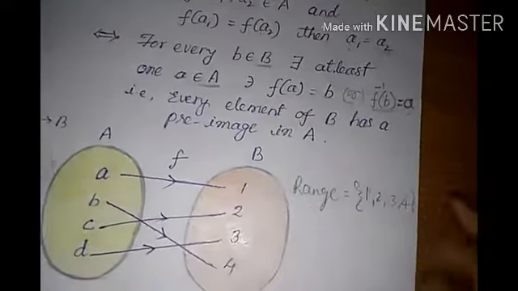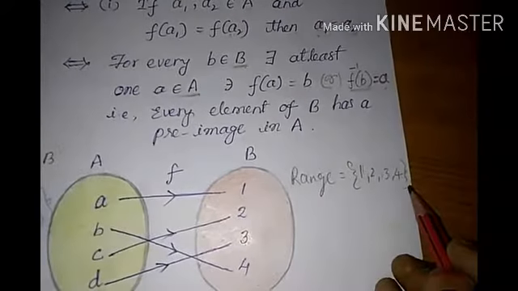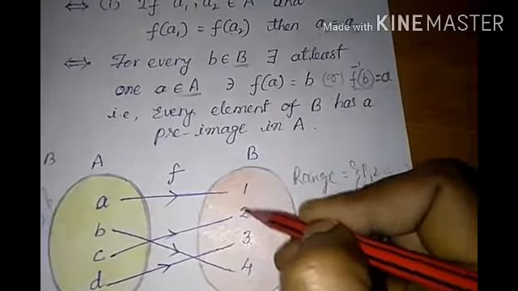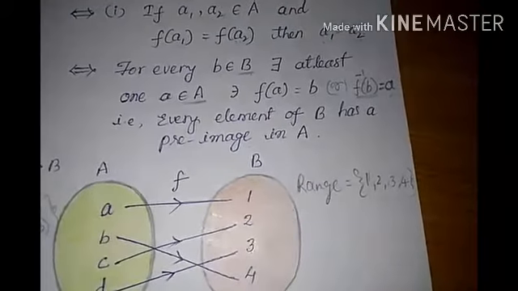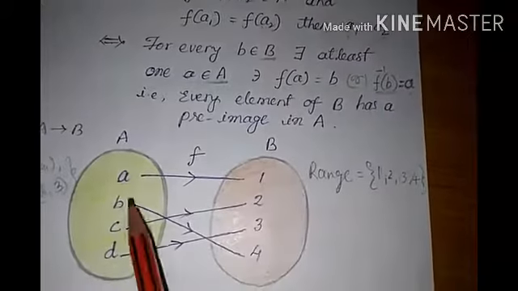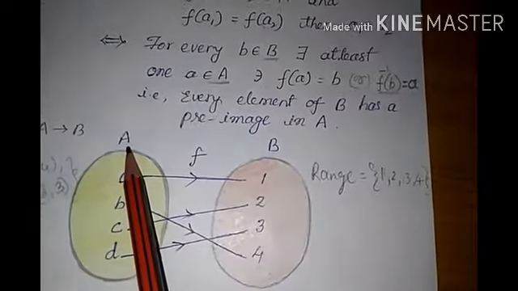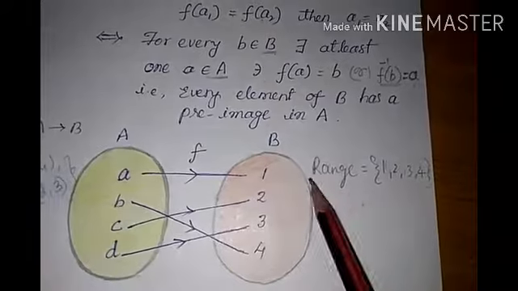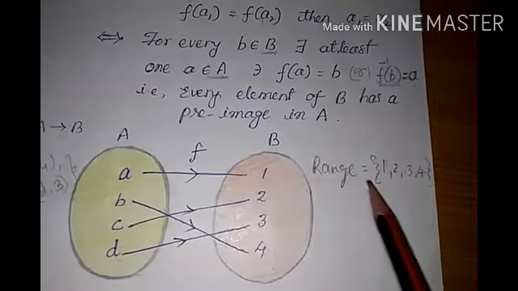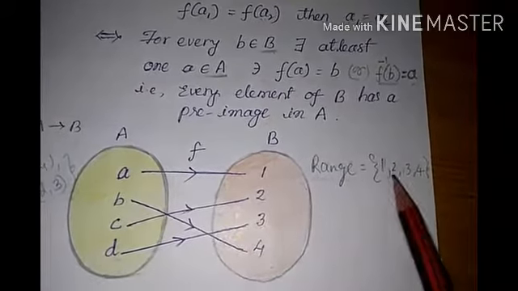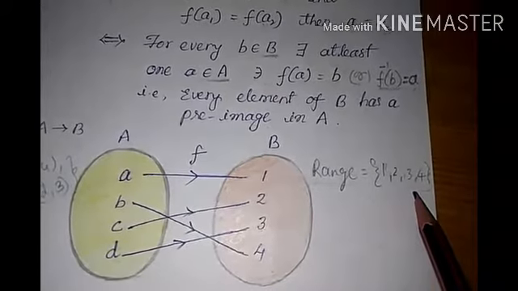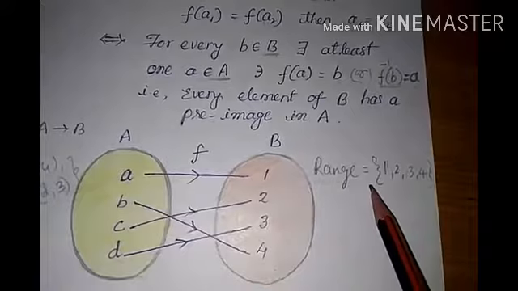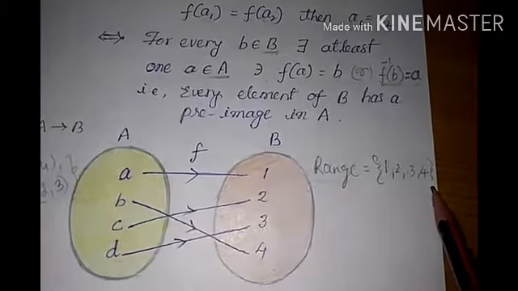Why 1, 2, 3, 4? Since these are the images of the elements of A. 1, 2, 3, 4 are the images of the elements of the domain. Since range contains the set of all images, range is equal to the set {1, 2, 3, 4}.